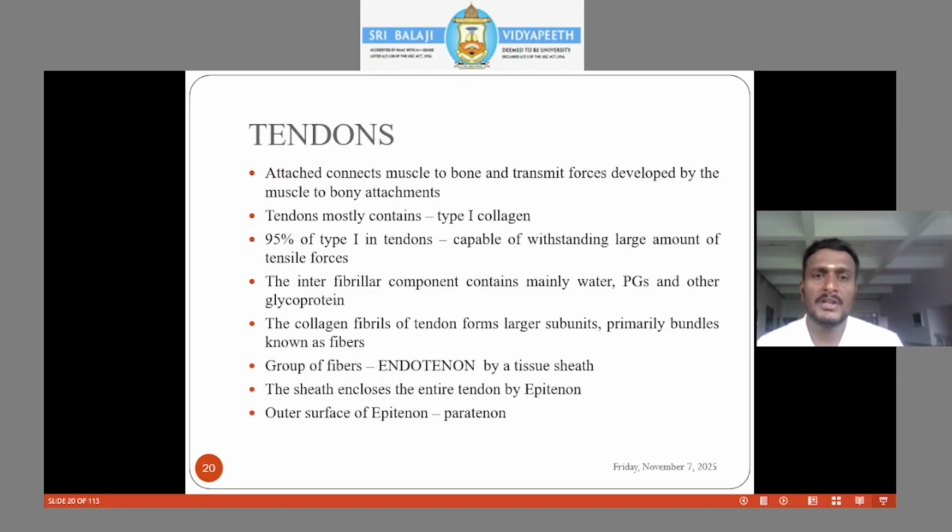The next connective tissue is the tendon. It connects the muscle to the bone. That's very important. So what do we call the point where the tendon connects to the muscle? The myotendinous junction.